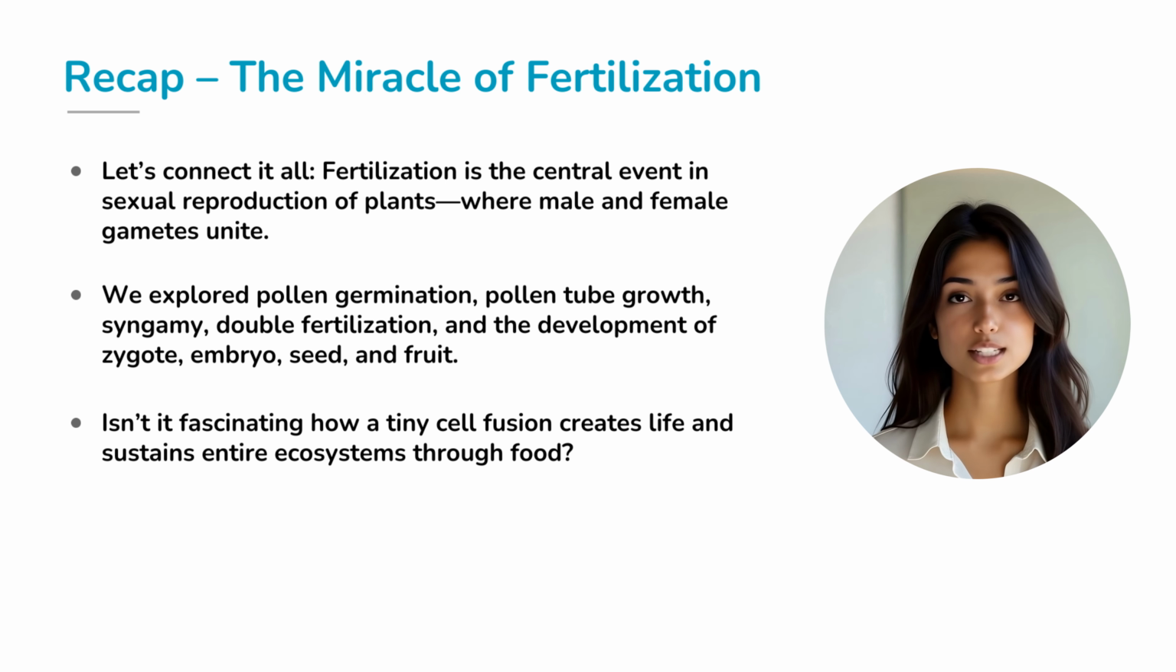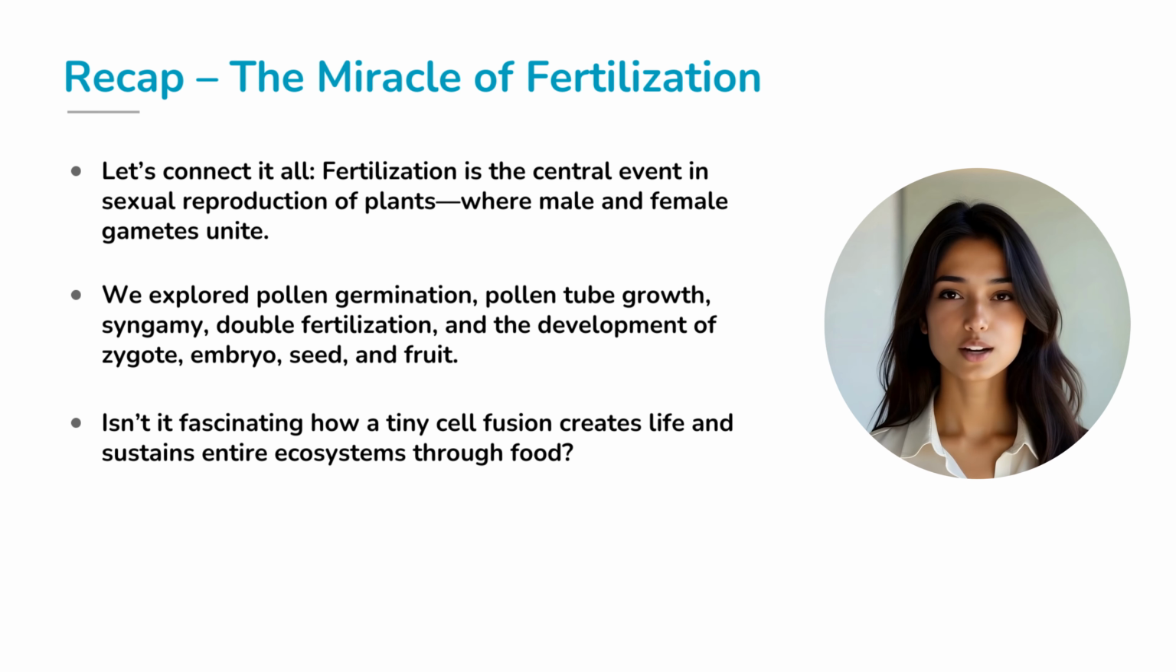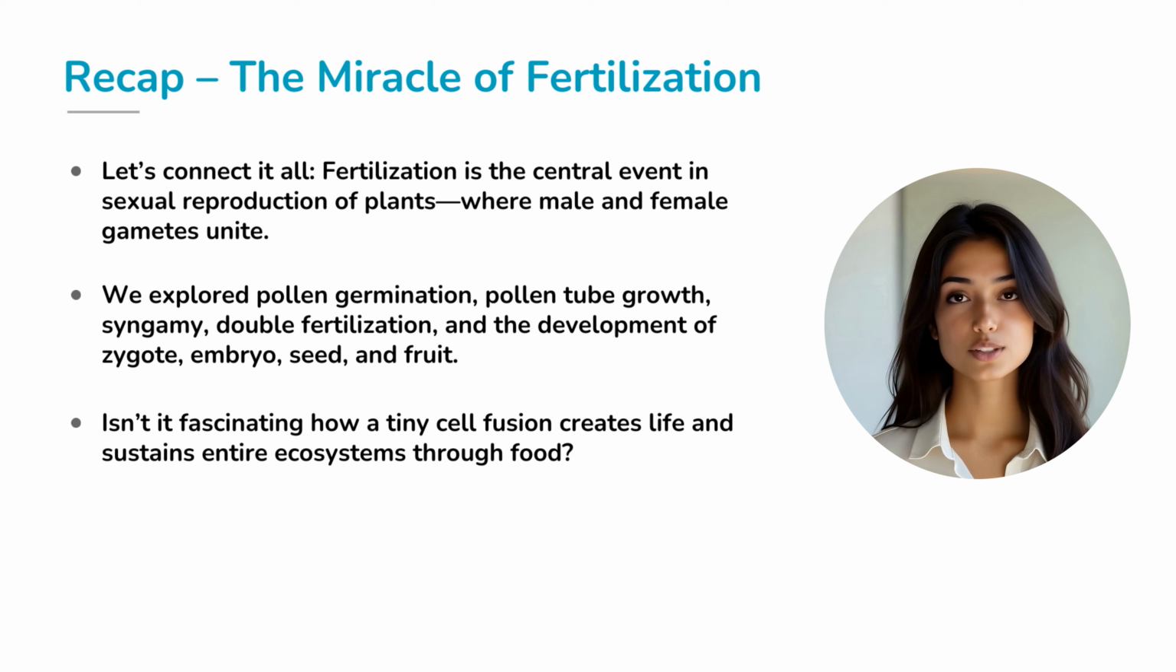So, let's quickly recap. Fertilization is the fusion of male and female gametes, creating a zygote that develops into an embryo. We saw how pollen tubes deliver gametes, how syngamy occurs, and how flowering plants perform double fertilization. We also explored the changes that follow, ovules becoming seeds, ovaries forming fruits, and we understood why fertilization is essential for life, food, and evolution.